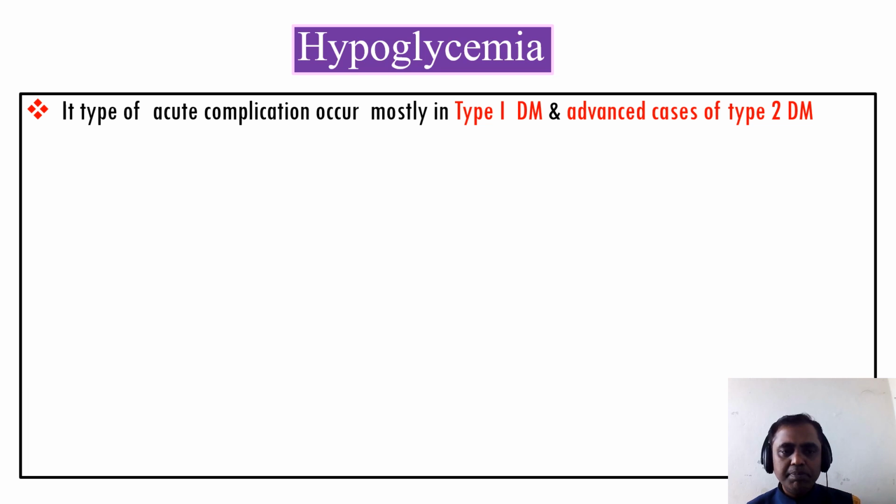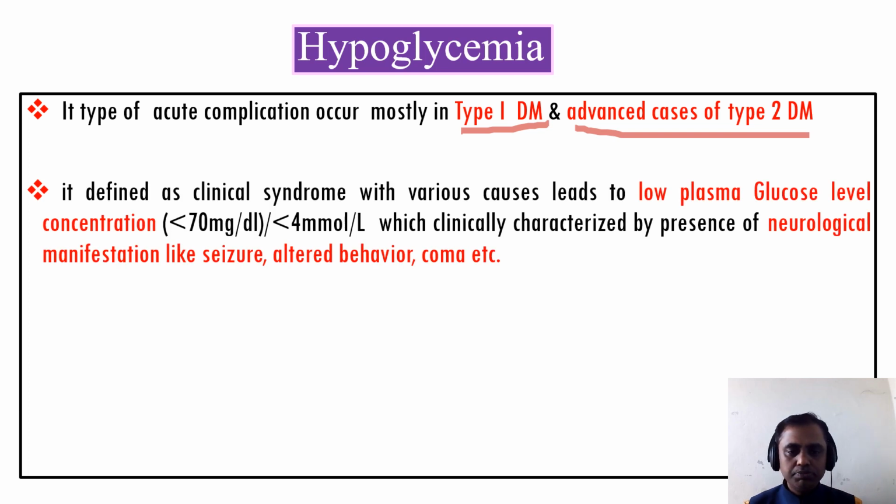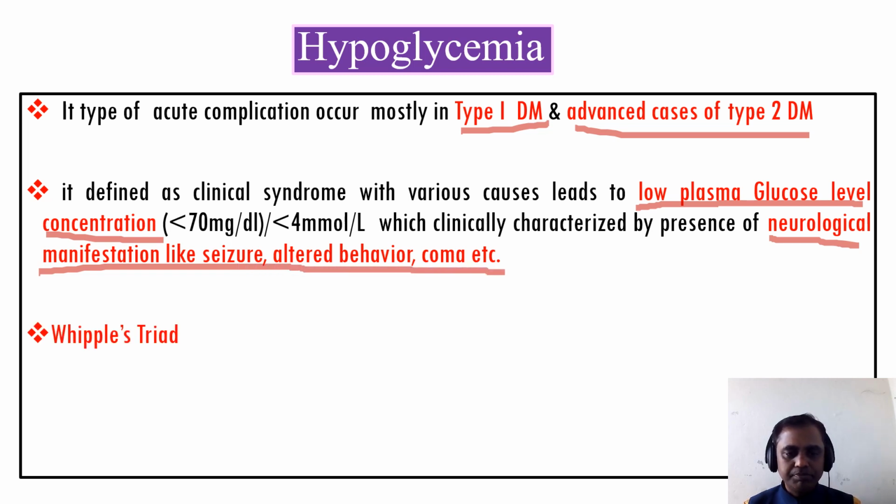It is a type of acute complication occurring in type 1 as well as advanced cases of type 2 diabetes mellitus. It is defined as a clinical syndrome with various causes leading to a low plasma glucose concentration, less than 70 milligram per deciliter, characterized by the presence of neurological manifestations like seizure, altered behavior, coma, etc.